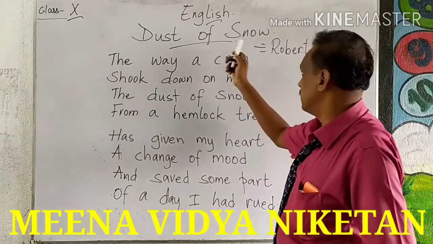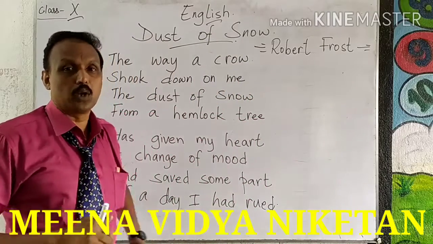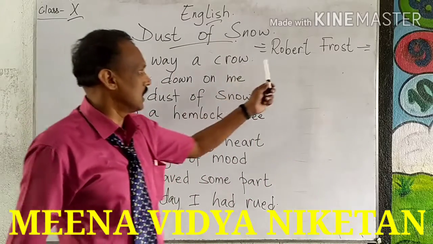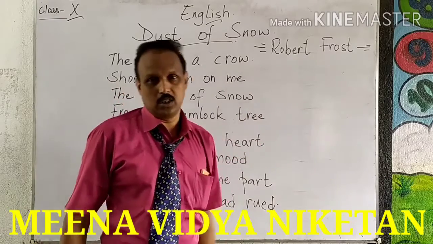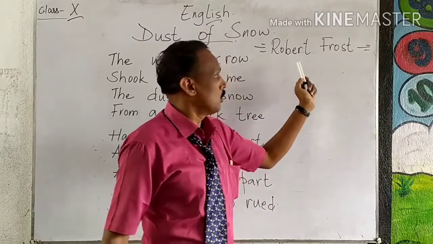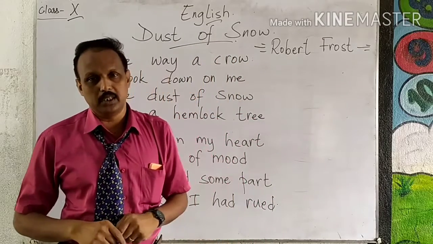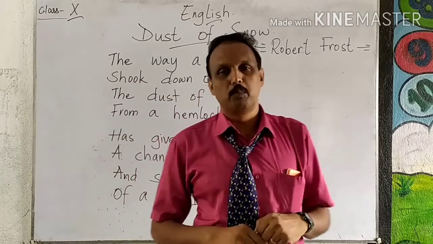Who is the poet? A poet is a person who writes the poem. An author is the person who writes a story or a novel or things like that. So the poet of the poem is Robert Frost. You might have learned about him in class 9 also. He is a very good English poet. He speaks less and then conveys more meaning.